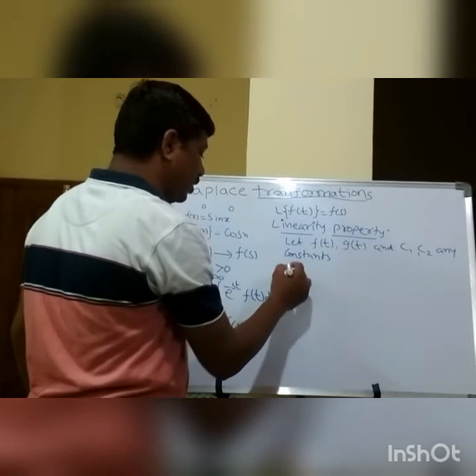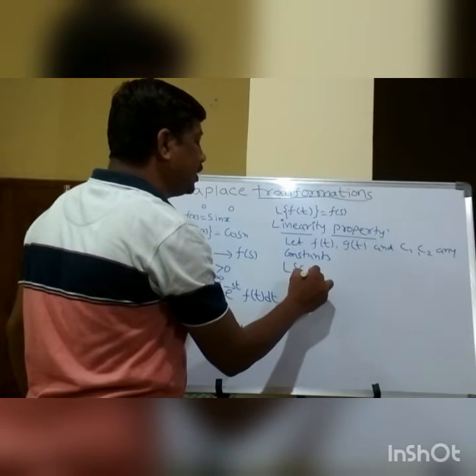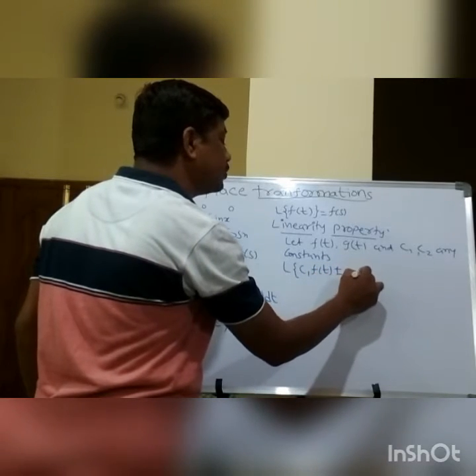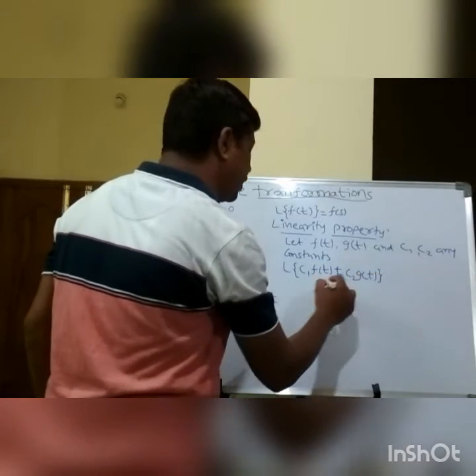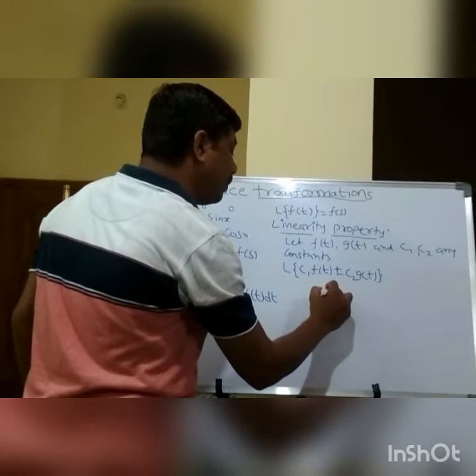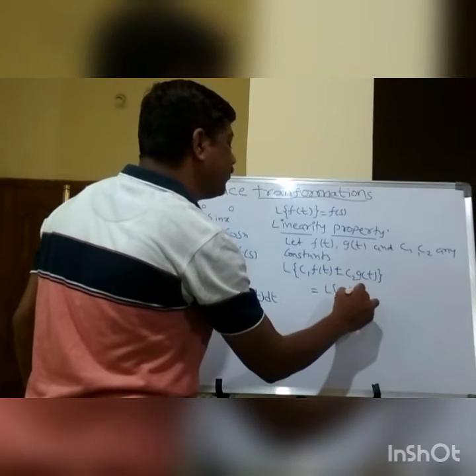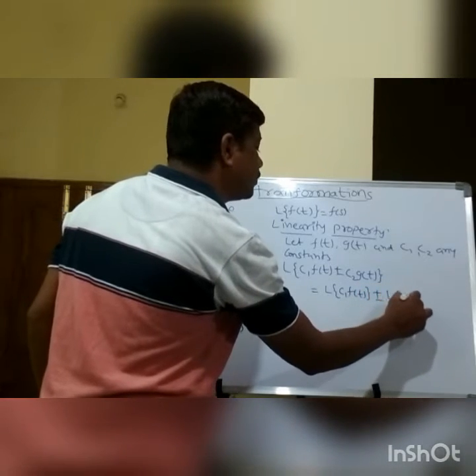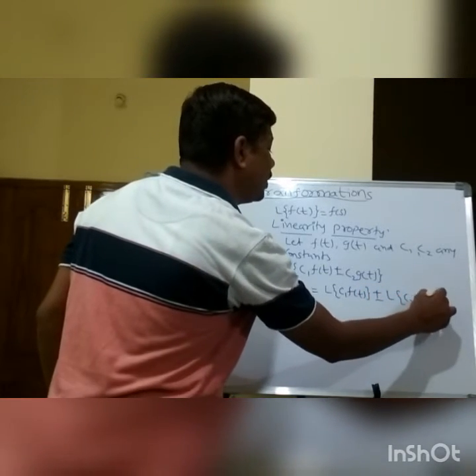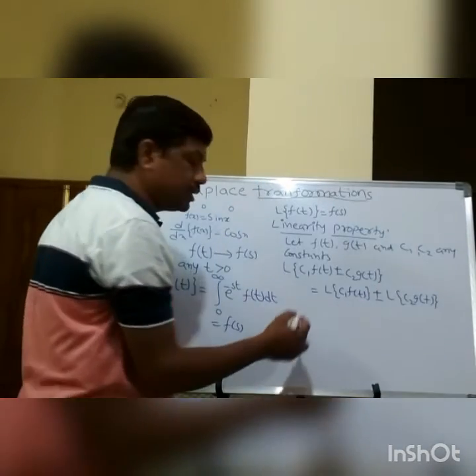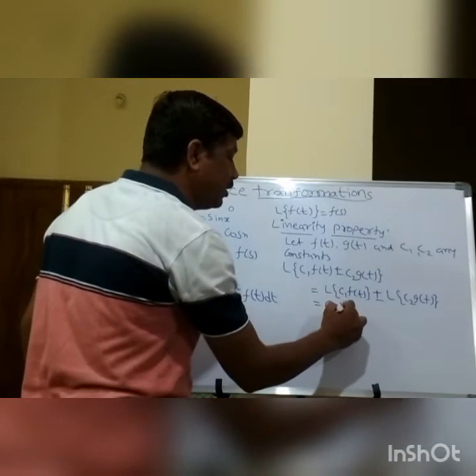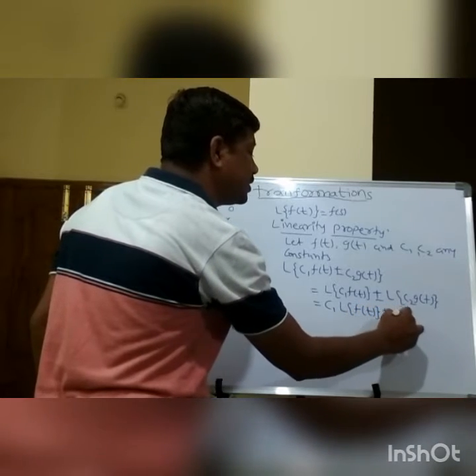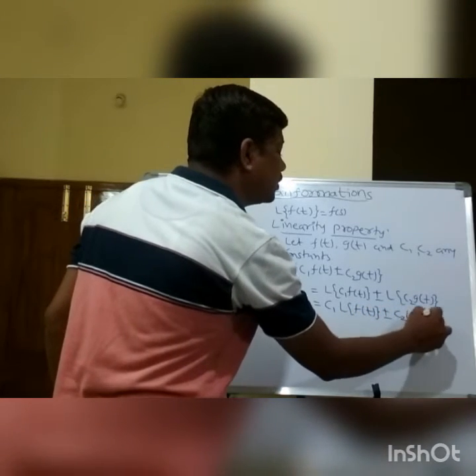Then Laplace of c1 f(t) plus or minus c2 g(t) is equal to Laplace of c1 f(t) plus or minus Laplace of c2 g(t). Since c1 and c2 are constants, I can write it as c1 Laplace of f(t) plus or minus c2 Laplace of g(t).